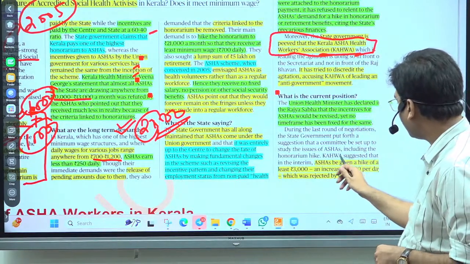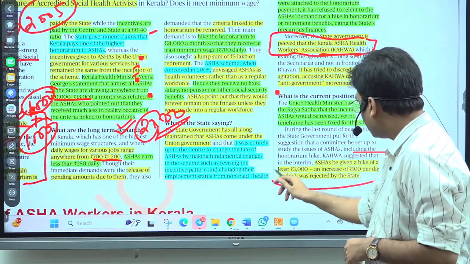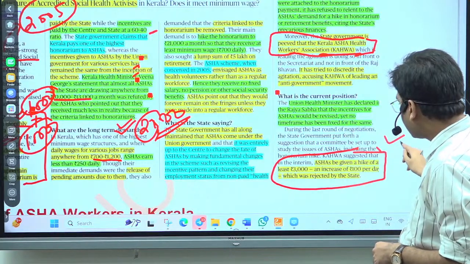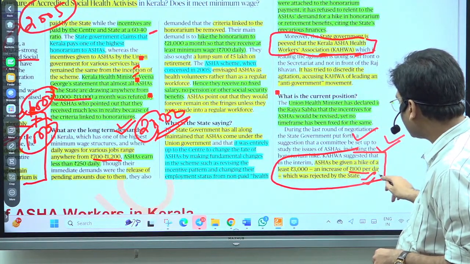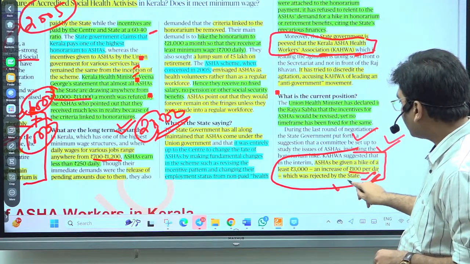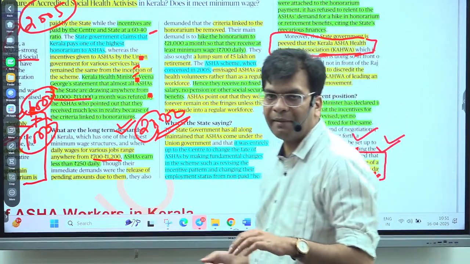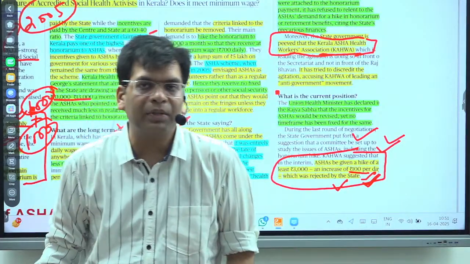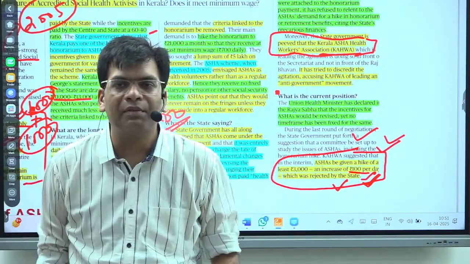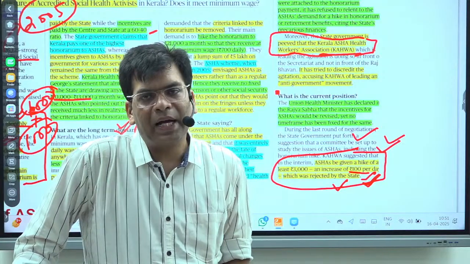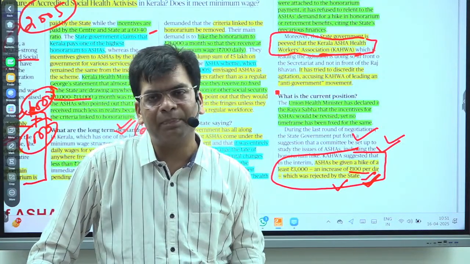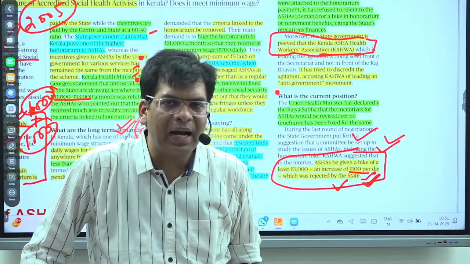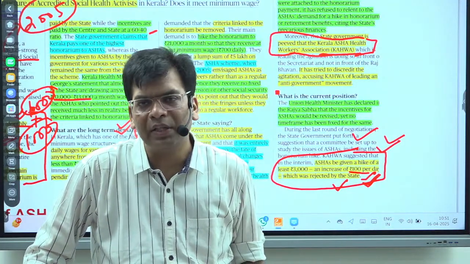So this is all about it. The main thing here is, in the end, the Kerala government accepted, okay, we will increase by 3,000, but still they have constituted a committee to give a report on the condition of the ASHA workers. The main thing you should know is that these ASHA workers have a very crucial role, and they should be given some respectful salary. At least it should be 15,000, 20,000, something like that.